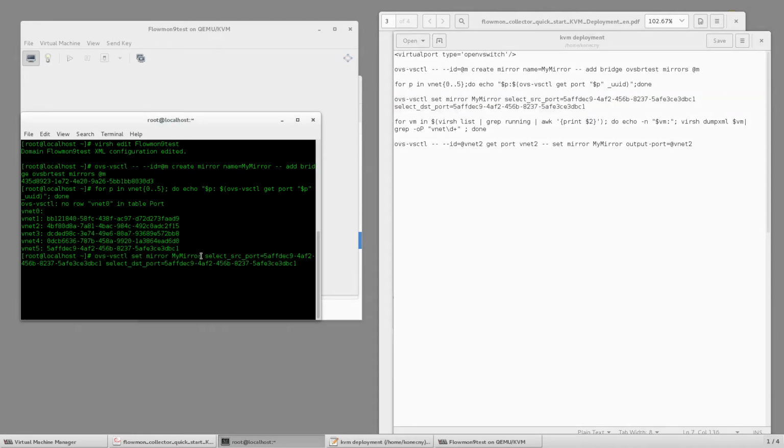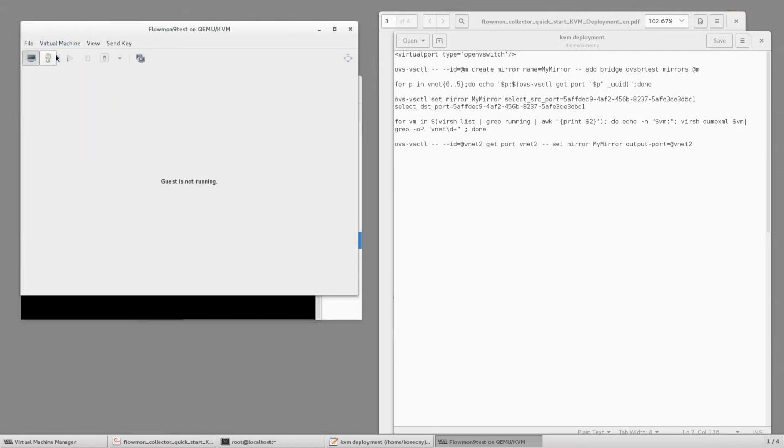So this is the name of my Mirror port, and as a source port we'll use the ID of the VNet 5, and this is the destination port. Again, ID of VNet 5. If we want to monitor more ports, we will just simply replicate the same steps for other VNets. So we can go ahead and run our virtual machine.